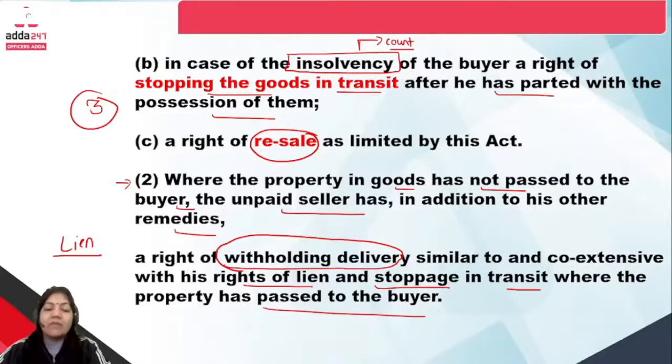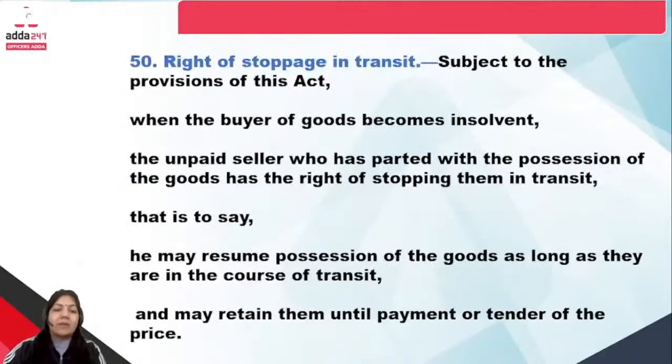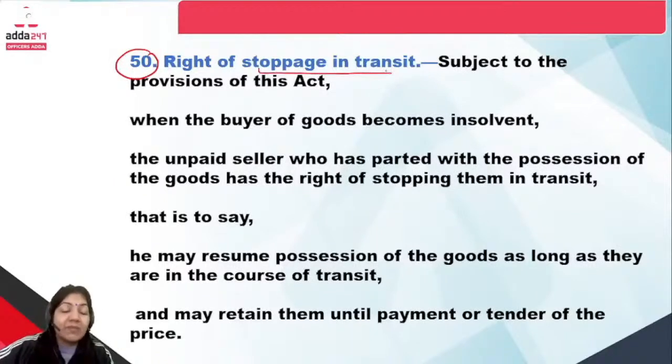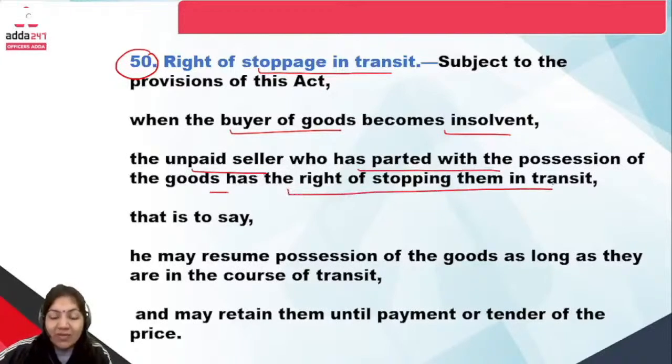If you have any doubt regarding these questions, you can easily ask in the comment box. Now see, what is the exact section of stoppage in transit? Section 50 defines the right of stoppage in transit. When the buyer of the goods becomes insolvent, the unpaid seller who has parted with the possession of goods has a right of stopping them in transit.